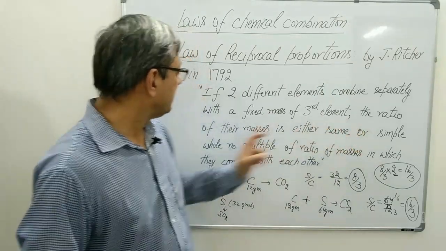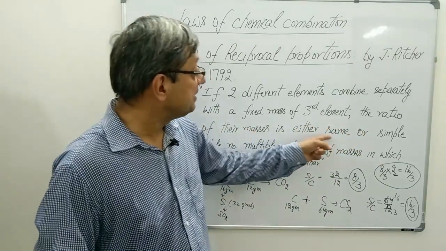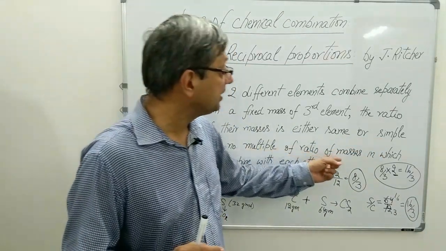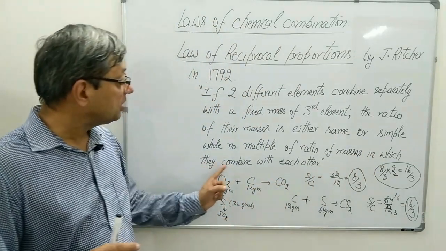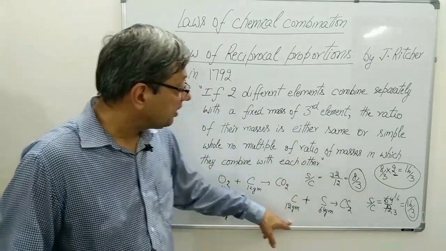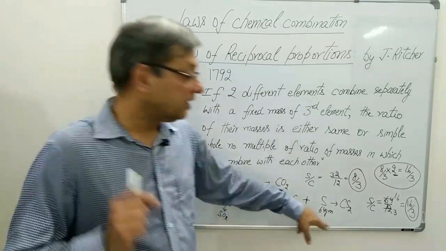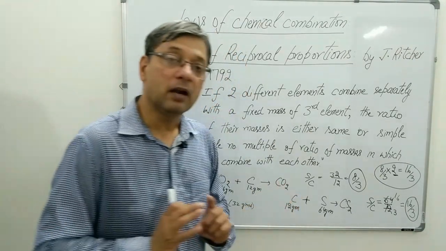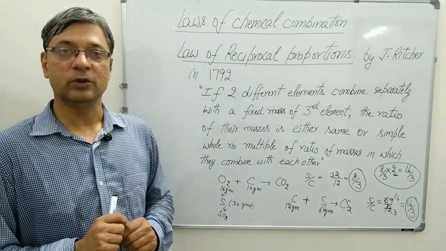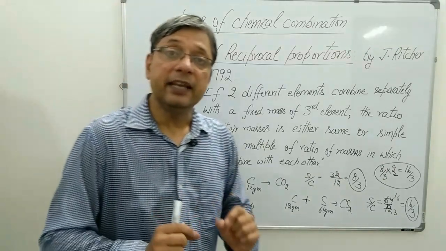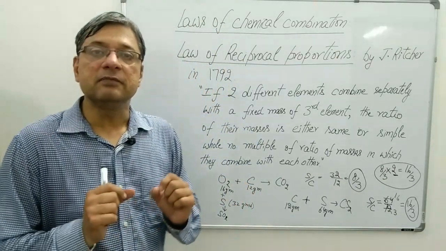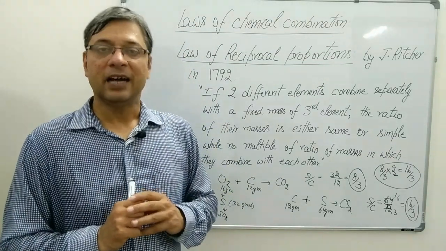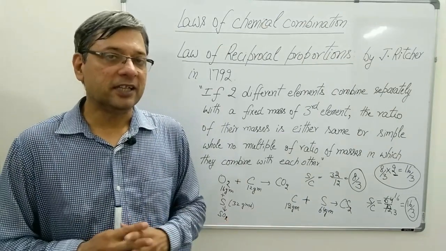And here it says the ratio of their masses is either the same or a simple whole number multiple of the ratio of masses in which they combine with each other. When they combine with each other, the ratio of the masses we get is a simple whole number multiple of the ratio of their masses when they reacted with a fixed mass of oxygen. I think now the law may be quite clear to you.